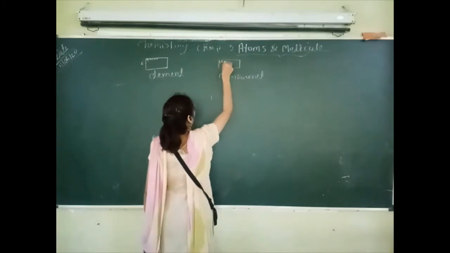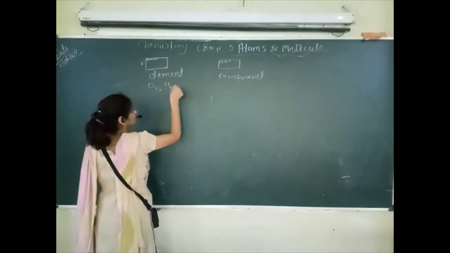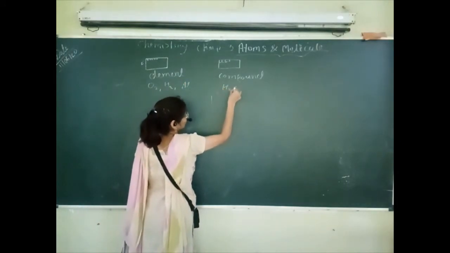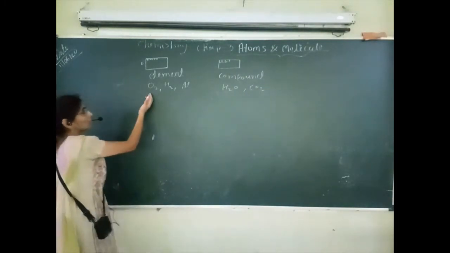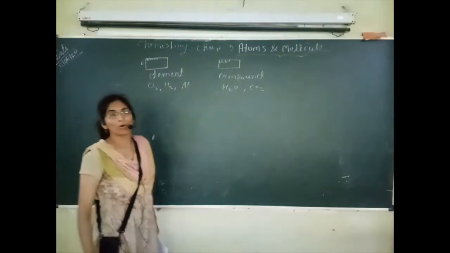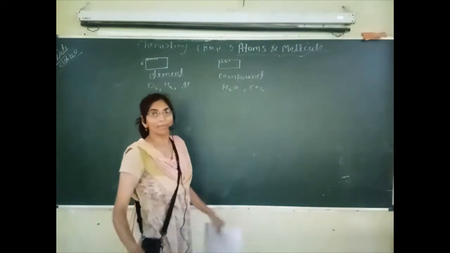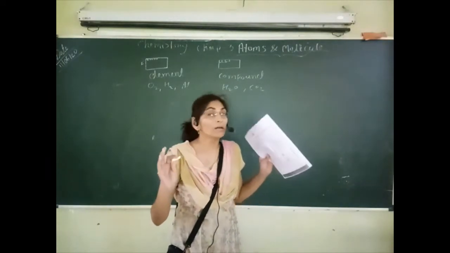That we have seen here, for example oxygen, hydrogen, and any metal, aluminium, etc. Here H2O, carbon dioxide, that we have seen here. But here a pure element, an atom is related to the pure form of an element, and here a compound. A compound means a mixture of two or more atoms.